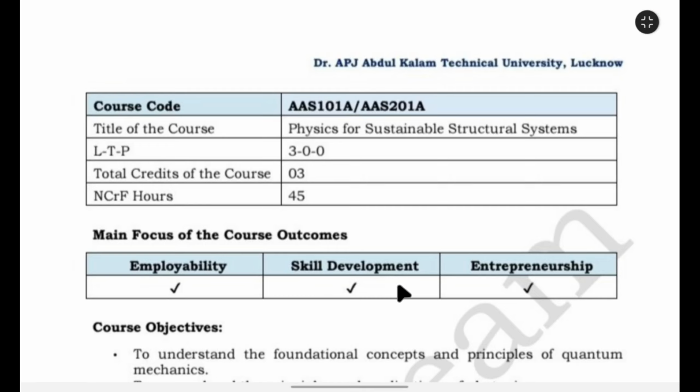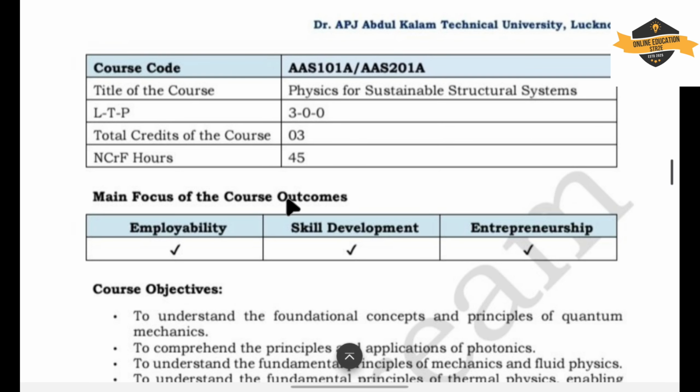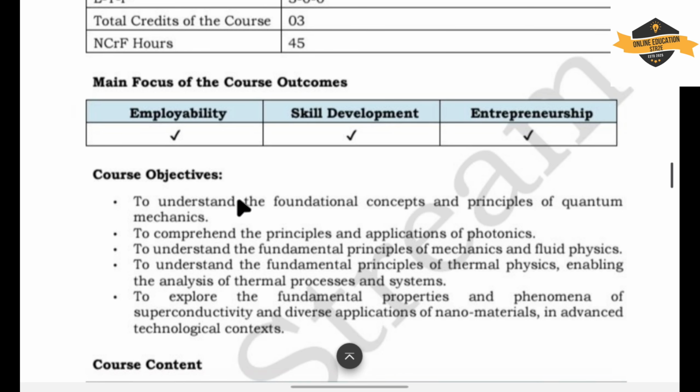Today we will discuss the BTech first year subject of semester 1 and semester 2, AAS 101A, AAS 201A. The course subject name is Physics for Sustainable Structure System. It is a three credit subject and the total time to complete this course is 45 hours.